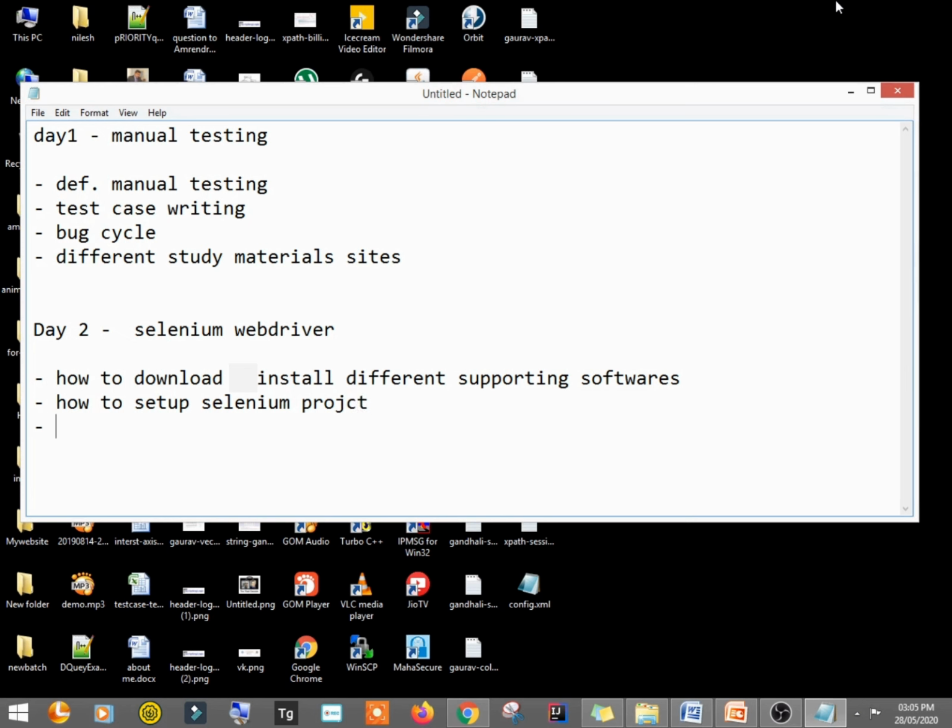Then we saw a login page automation and testing, right? So this was done till today. Today is day 3, and day 3 is for API testing. APIs are also known as web services.